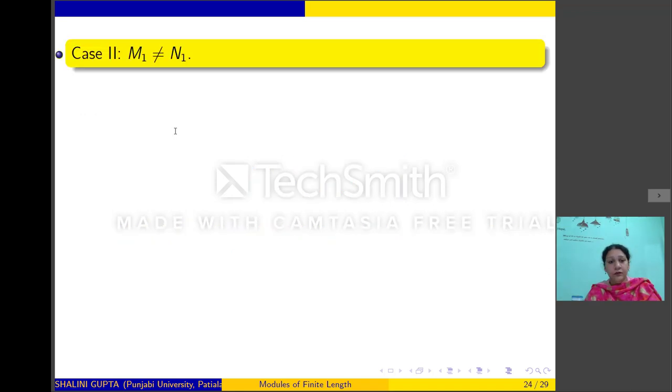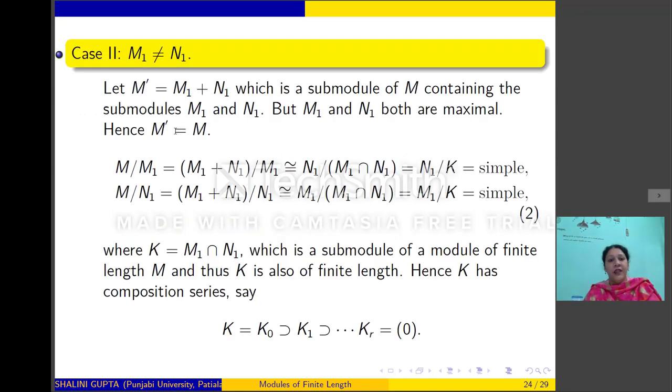Now suppose M1 is not equal to N1. In this case, we consider the submodule M1 plus N1. This is a submodule of M containing M1 and N1. But since M1 is a maximal submodule, because M mod M1 is simple, and N1 is also maximal, therefore M1 plus N1 will be the whole of M.